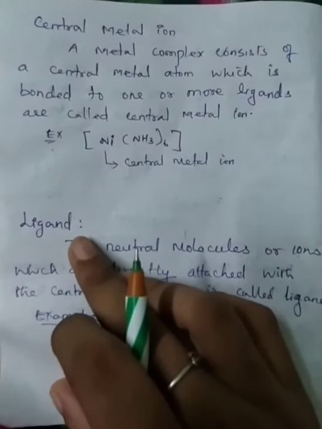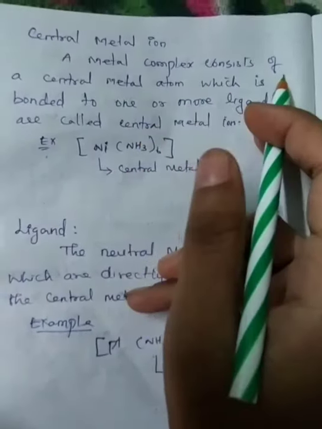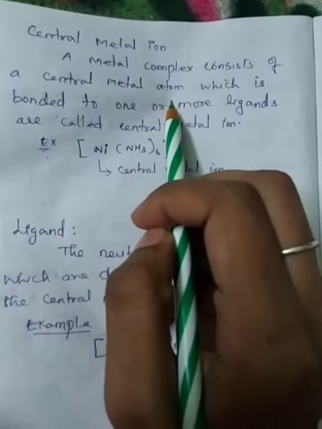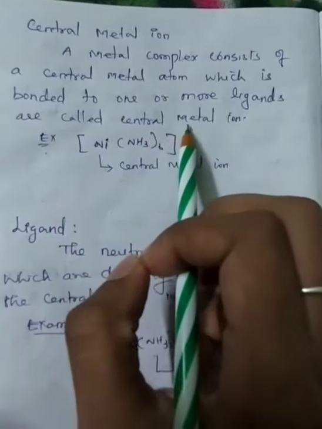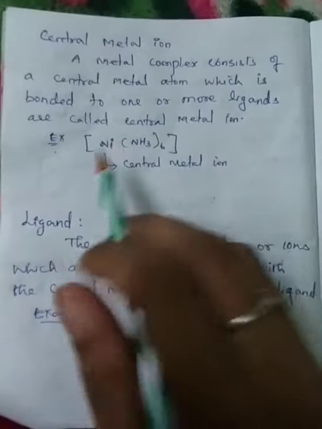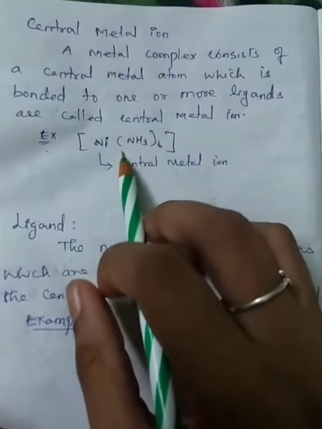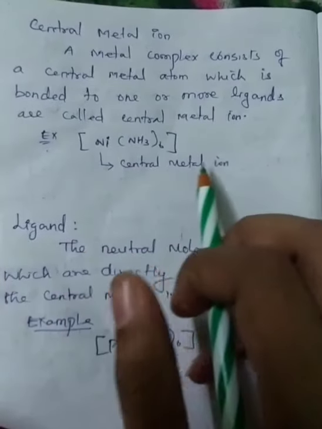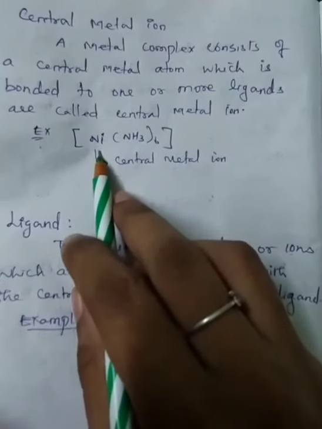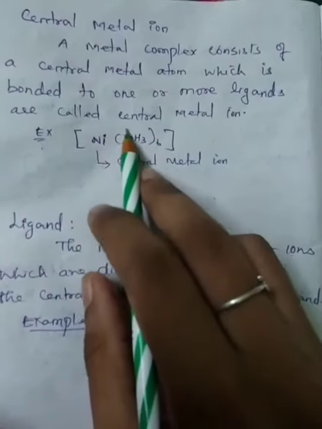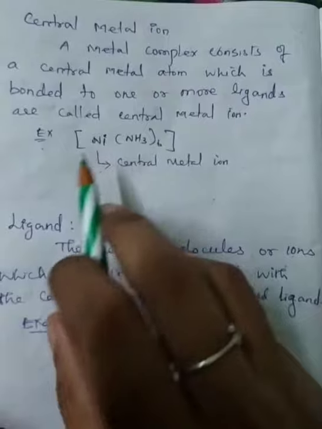Now we'll see what is central metal ion. A metal complex consists of a central metal atom which is bonded to one or more ligands, called the central metal ion. Example, nickel complex. Here, nickel is surrounded by 6 ammonia molecules. Nickel is the central metal ion. So, the central metal atom accepts a pair of electrons from the donor atom and forms the metal-ligand coordination compound.